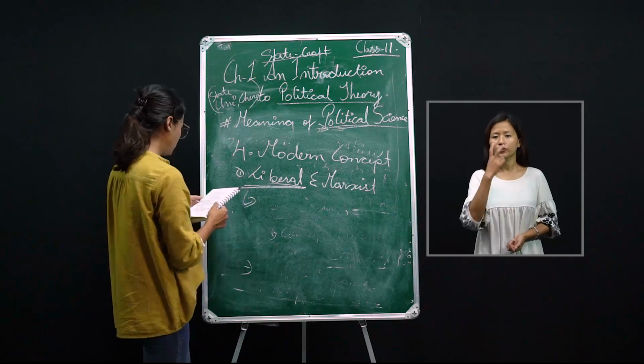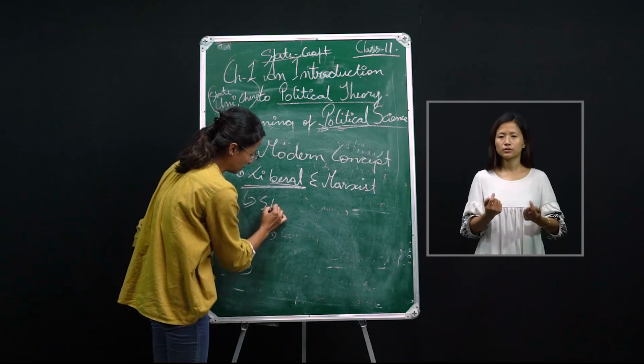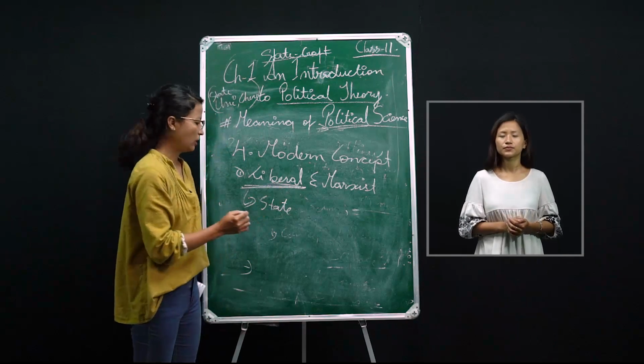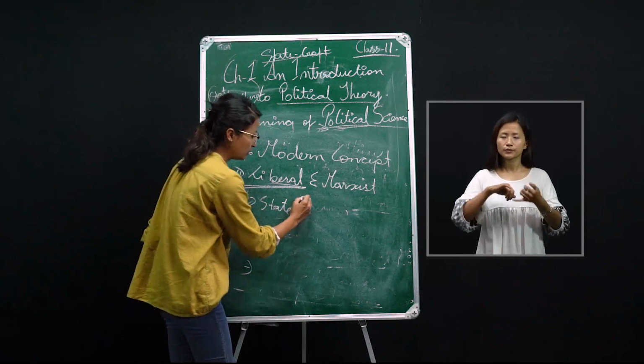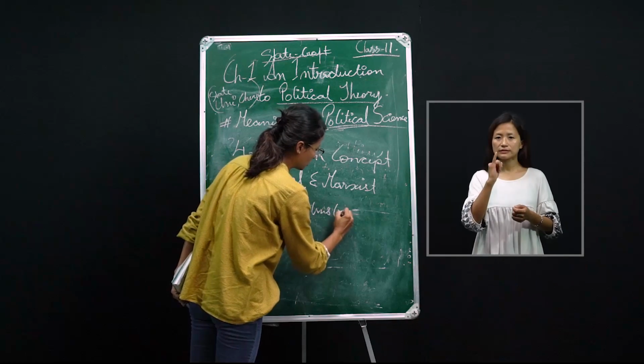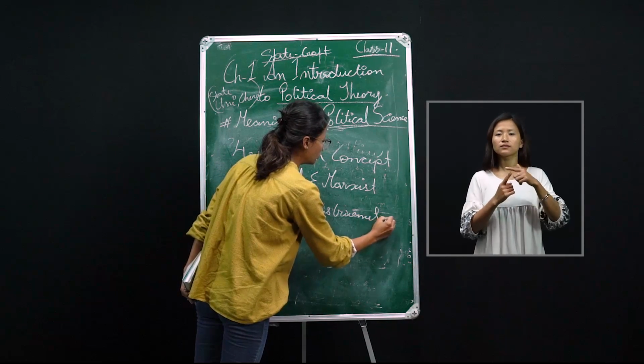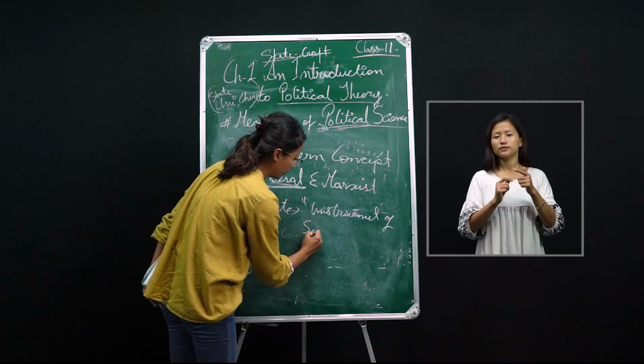Their view on politics is that the role of the state is as an instrument of social welfare.